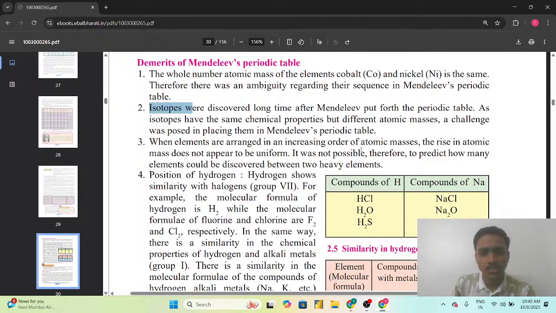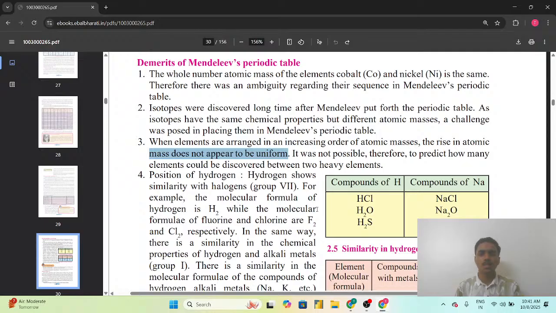When elements are arranged in an increasing order of the atomic masses, the rise in the atomic mass does not appear to be uniform. It was not possible, therefore, to predict how many elements could be discovered between two heavy elements. So, as the elements were placed according to the atomic masses, according to the classification proposed by Mendeleev, when the elements are arranged in an increasing order of their atomic masses, a rise in the atomic mass does not appear to be uniform.